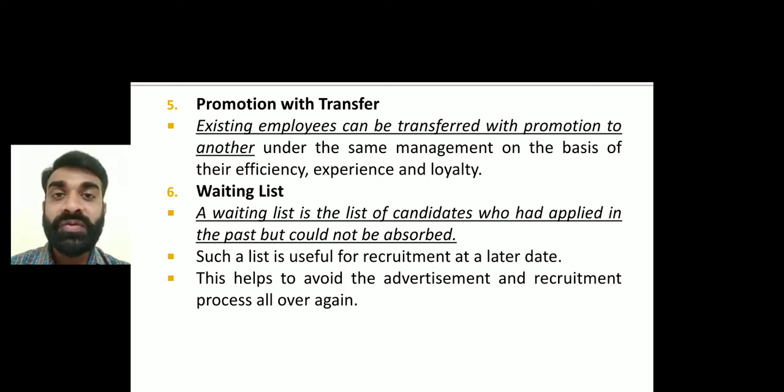So this list is useful for what purpose? For recruitment, because the recruitment officer is going to have the data of everything: the name, qualification, mobile number, so they can be called up and given the interview, right? So ultimately it will reduce the cost, okay, getting my point, right? It will save the cost of advertisement, and no contact needs to be made, as we have the specific data. Yes, I have a data with the candidate name and the phone number, I will be calling them, okay, getting my point, right? So that is called a waiting list.